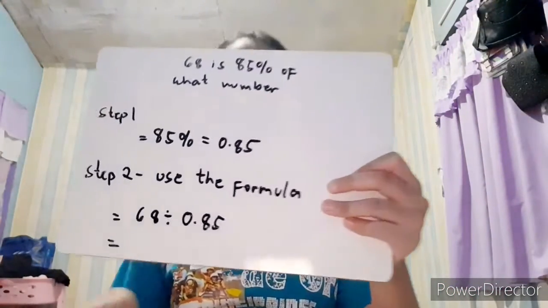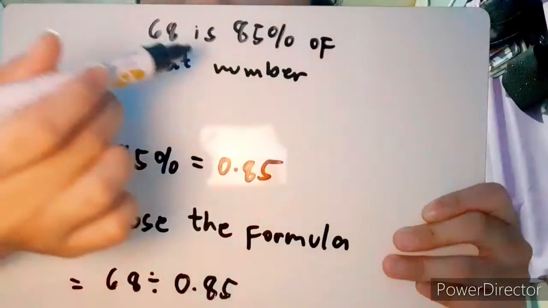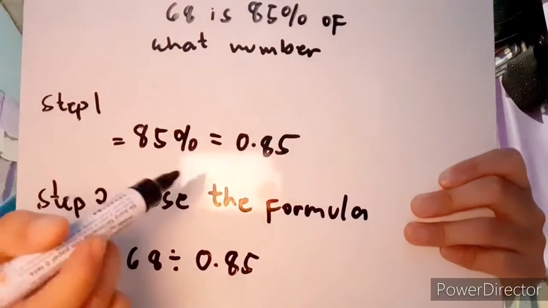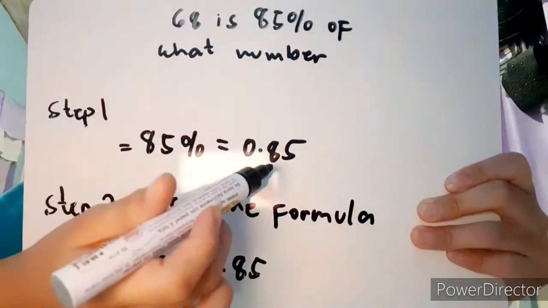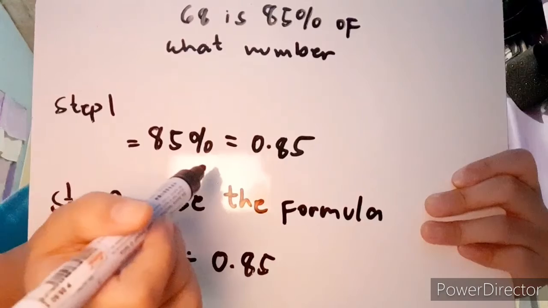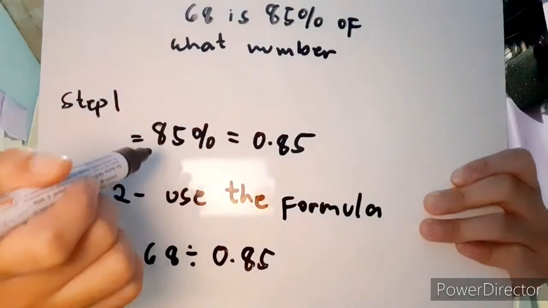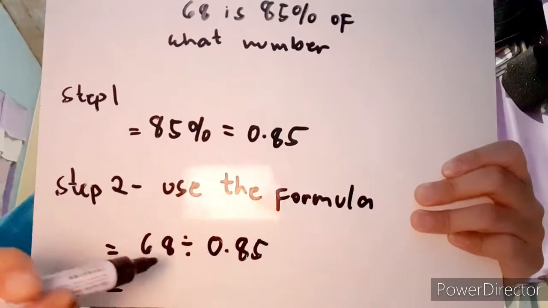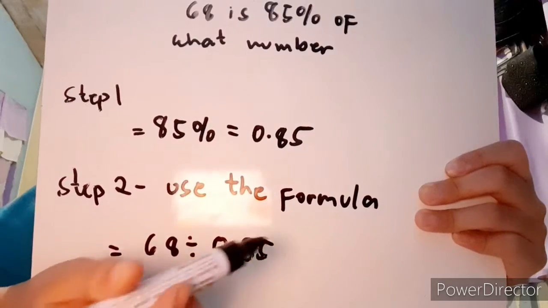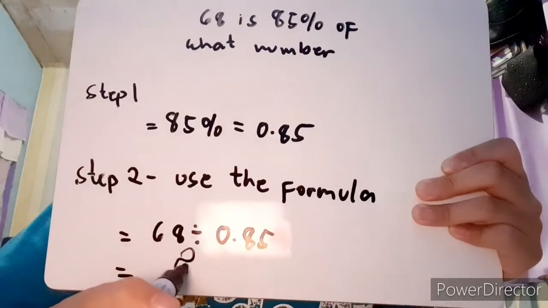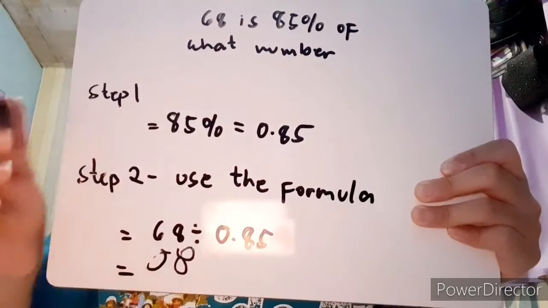Here is an example. 68 is 85% of what number? Step 1. Change your rate into a decimal. In order to do that, we only need to change the percent sign into a decimal point and move 2 places to the left. Then add a 0. Step 2. Use the formula. 68 divided by 8500 equals 80. And that is the first example for base.